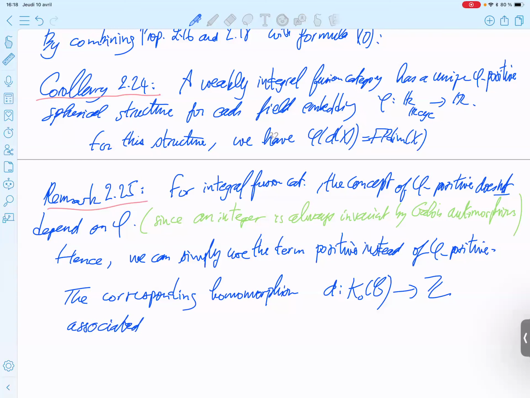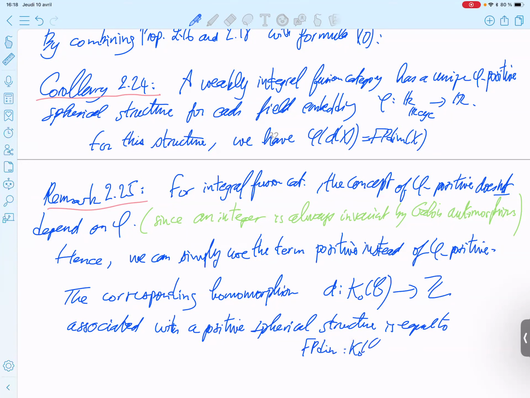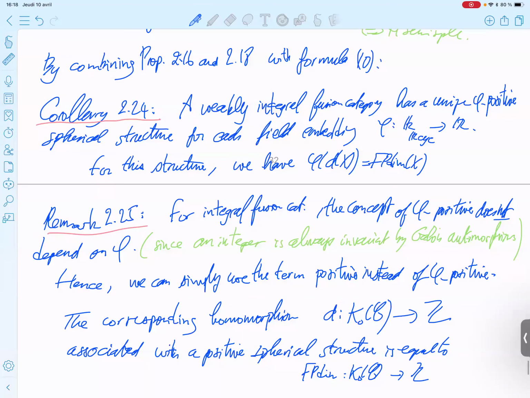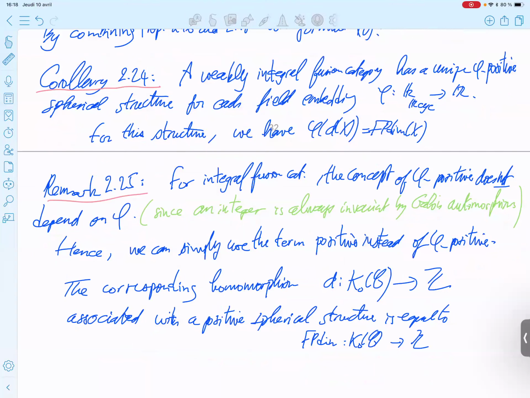The homomorphism associated with a positive spherical structure is equal to the Frobenius-Perron dimension from the Grothendieck ring to C. You can say it's immediate by uniqueness in the Frobenius-Perron theorem, or you can say it's immediate by this corollary. In fact, you already have that.